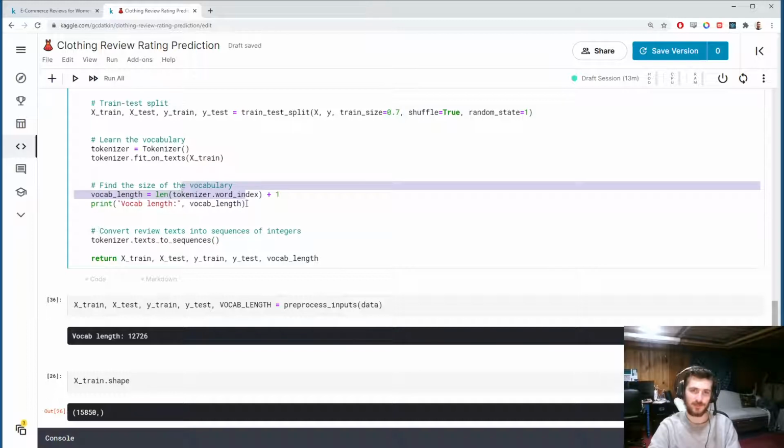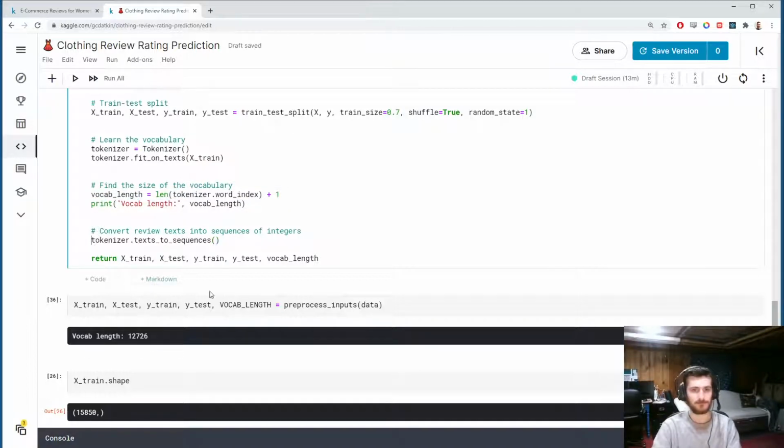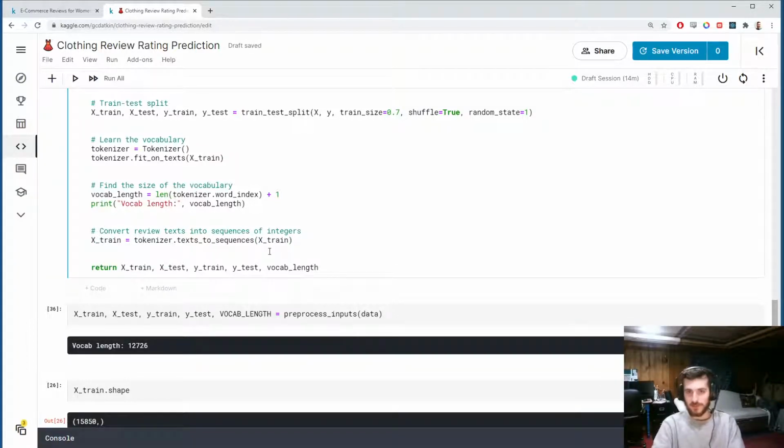And this will use the fit to just map using the word index that we saw earlier. So we want to apply this to xtrain and store the result in xtrain. Now we also want to do this to xtest. We already fit it to xtrain, but we're going to transform both xtrain and xtest using the same fit, like so.